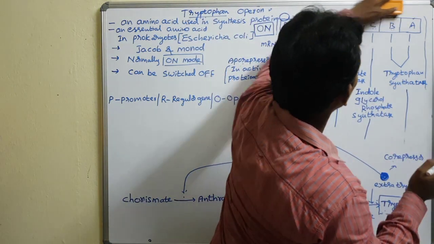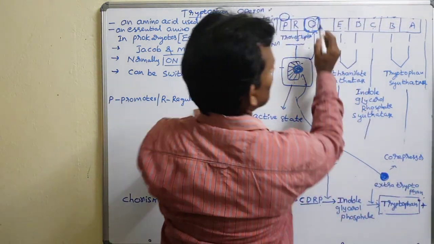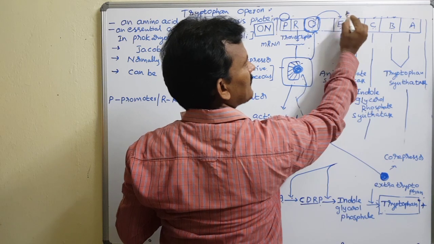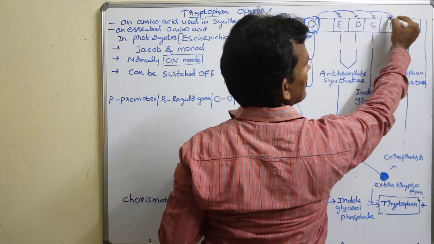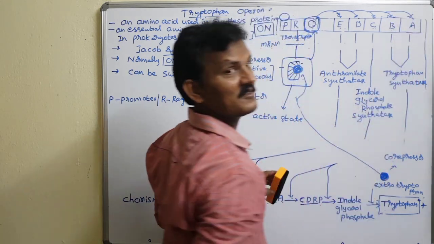But what about the structural part? The structural part is switched off, off mode.